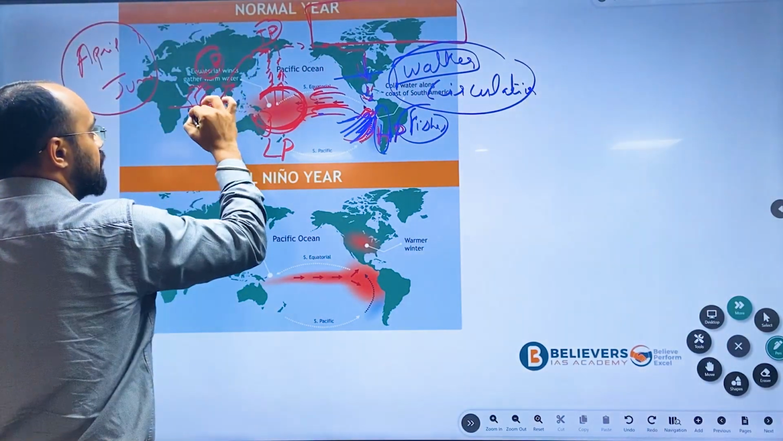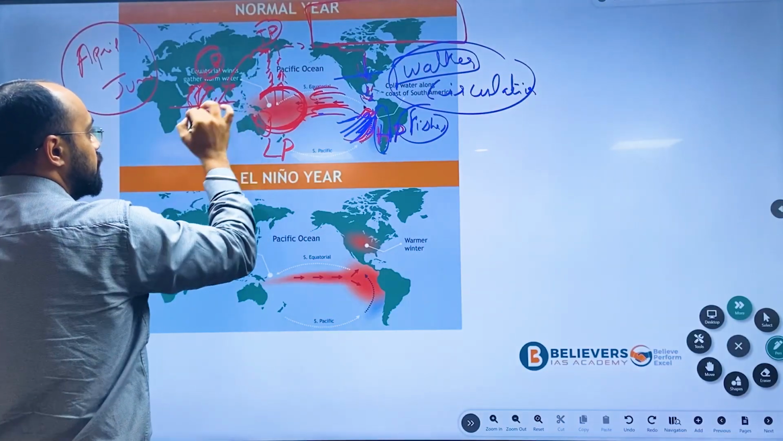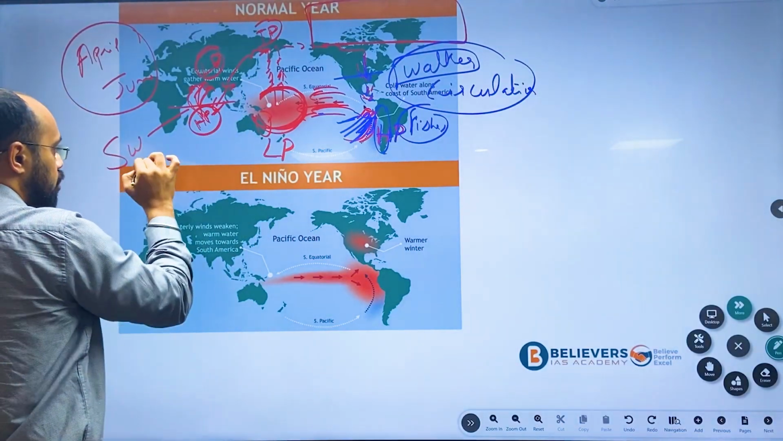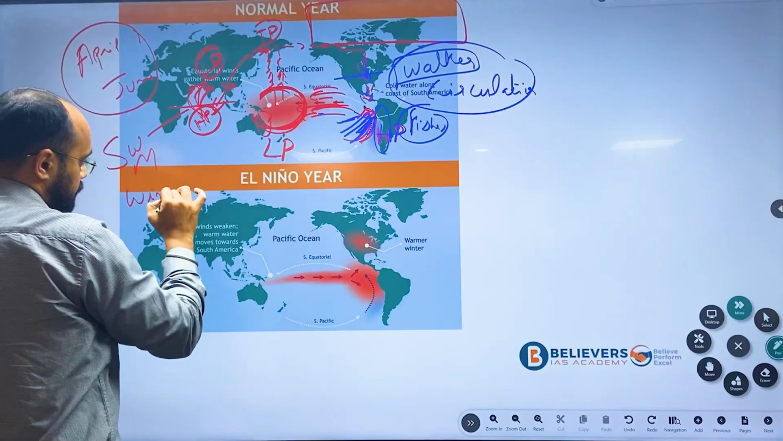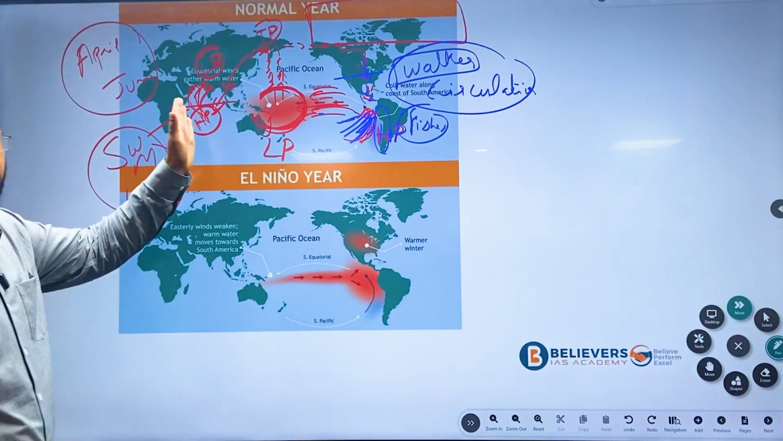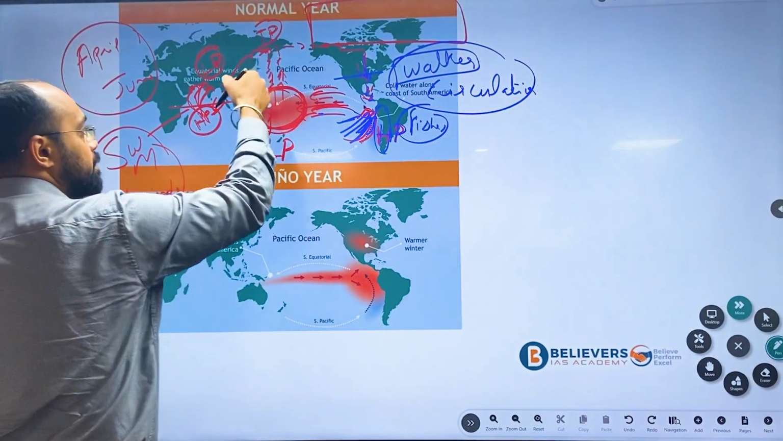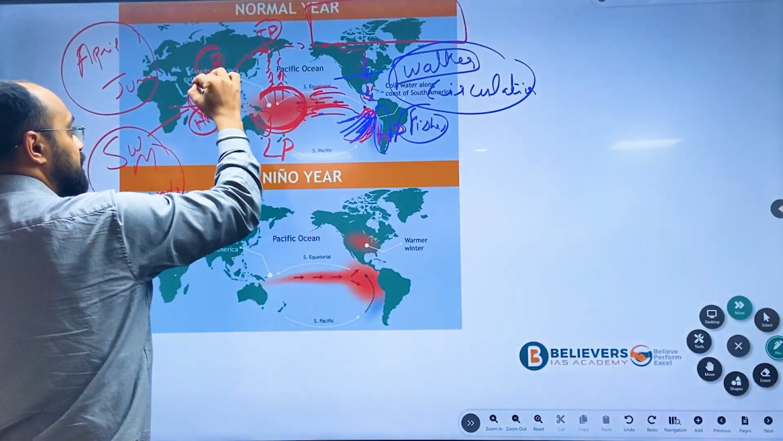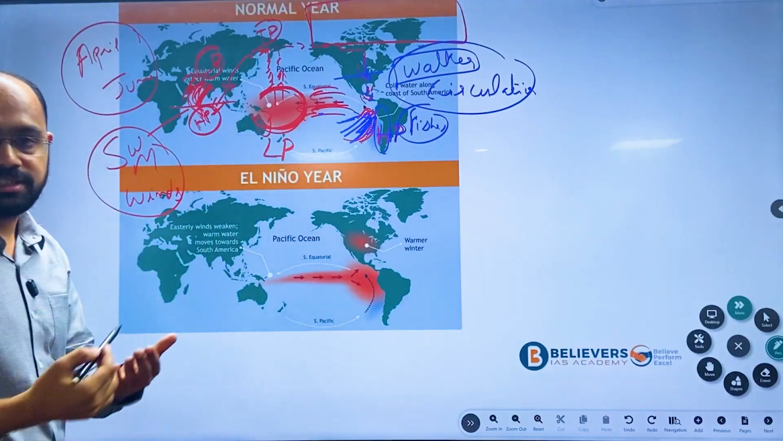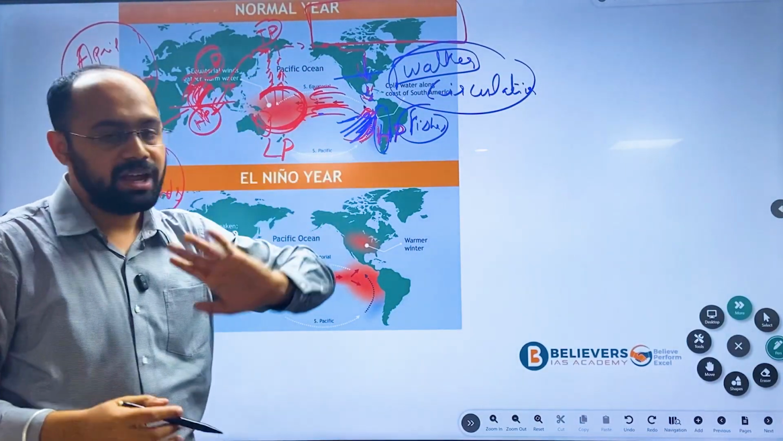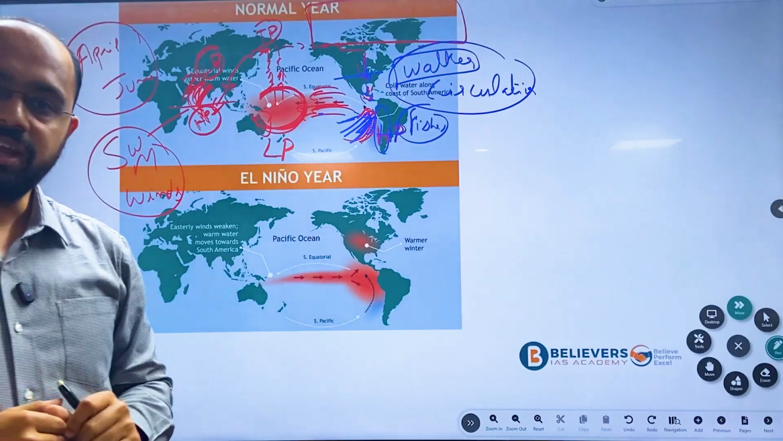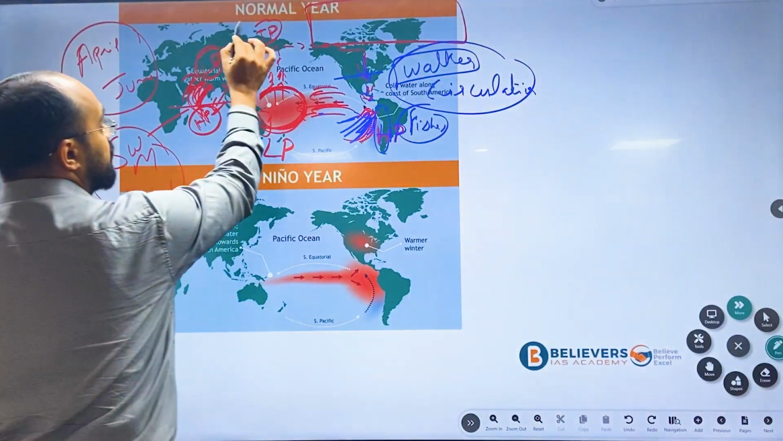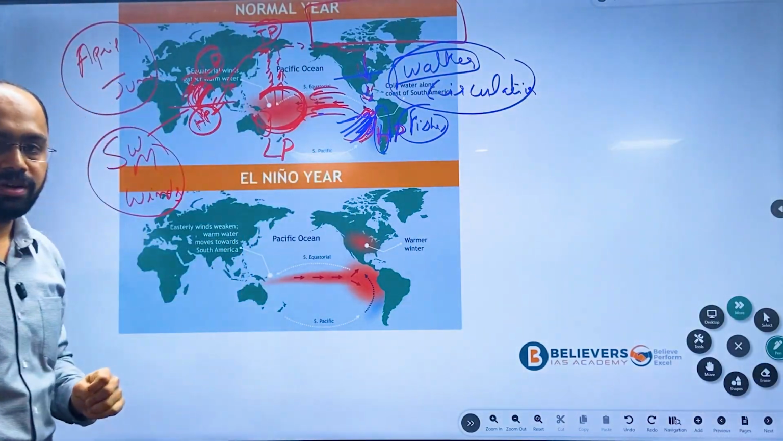And here what happens? This wind is what we call southwest monsoon wind, and due to high pressure, since the air is sinking, the pressure exerting the force is also high. That is the reason during a normal year we will have very good rainfall in India. So this is during a normal year. I hope you have understood.